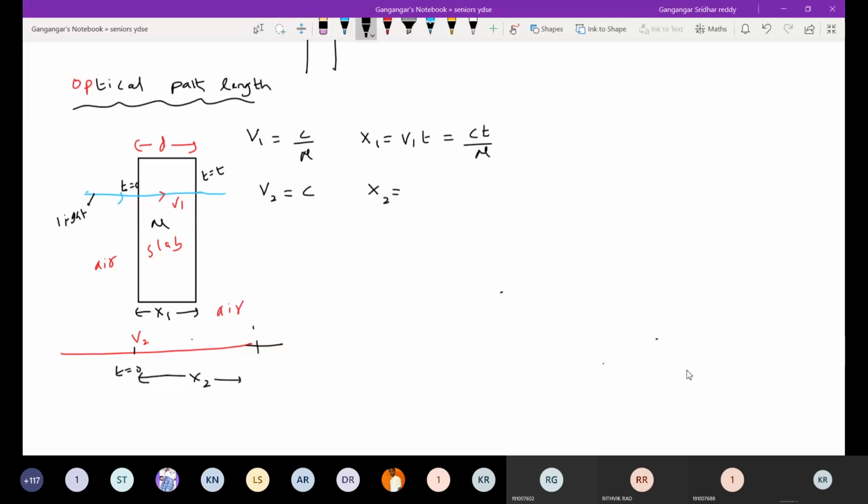The ray entered at t equals 0, and at time t it will be here. So it will cover a distance x2. So we'll calculate what is x2. x2 equals v2t, or ct. So substituting this here, ct I can write as mu x1.